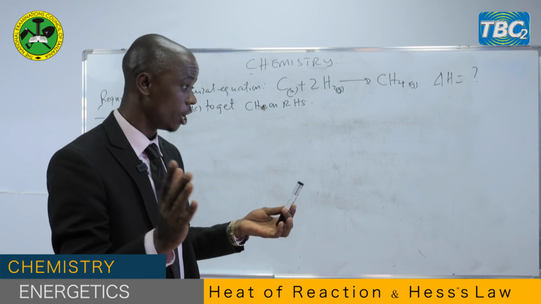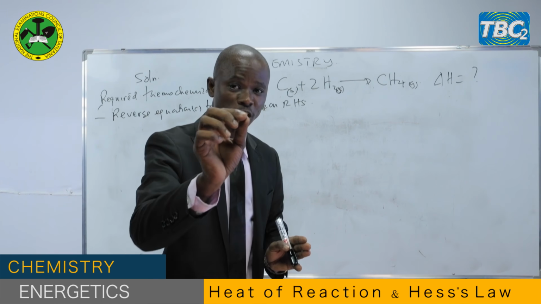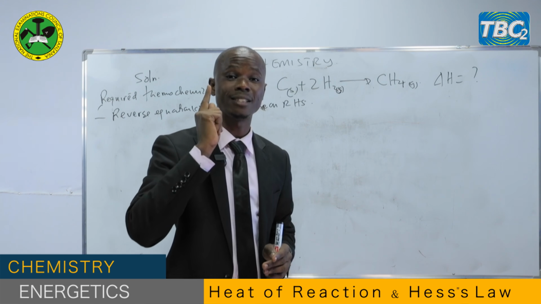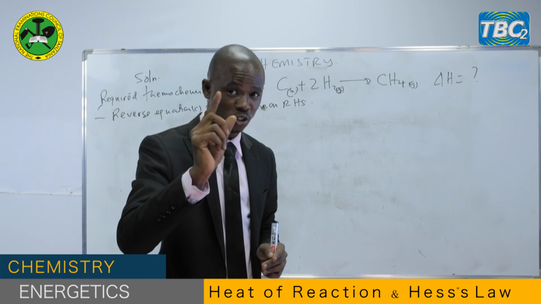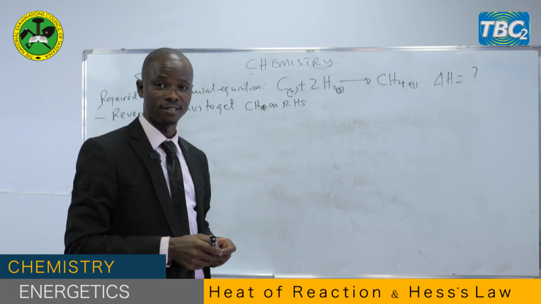That is manipulation. So when we reverse, remember my dear students, the enthalpy change for the reaction is the same in magnitude, but opposite in sign for the reverse equation.